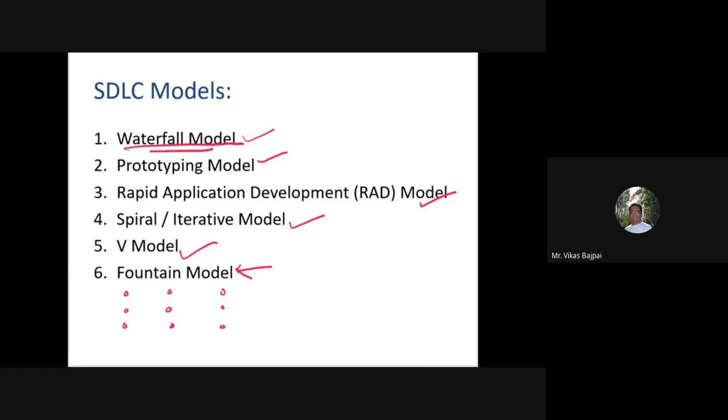This is why I have added this to the first number, is that it is directly related to your generic software lifecycle model. That means if you remember the stages of generic software development lifecycle model, then you can take a call on what will be the waterfall model, right? So it's almost a kind of replica, the same diagram represented in a different manner. So let's see what basically the waterfall model is.